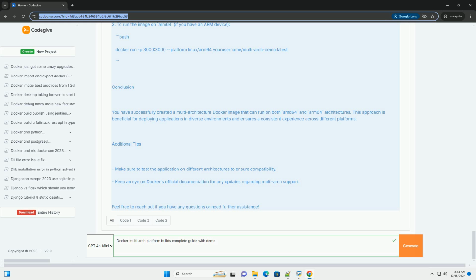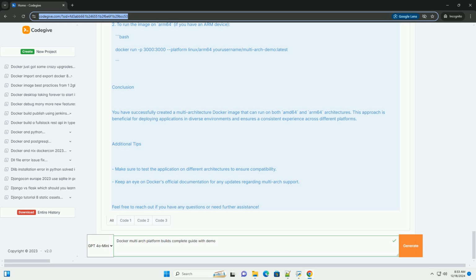3. Create a package.json file. JSON. Name: multi-arch-demo. Version: 1.0.0. Main: app.js. Dependencies: http, 0.0.1. Scripts: start, node app.js. 4. Create a Dockerfile in the same directory.